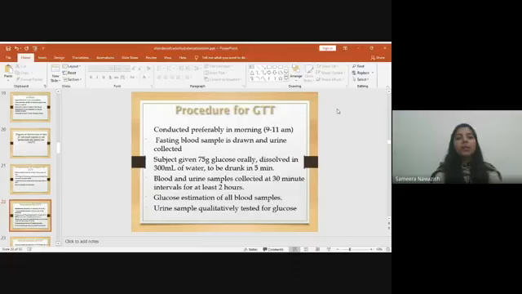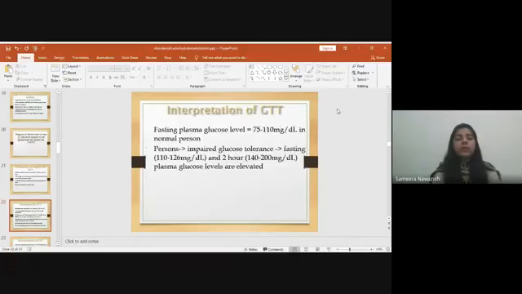So, a fasting blood sample is drawn and urine is collected. The subject is given 75 gram of glucose orally, dissolved in 300 ml of water, to be drunk in 5 minutes. Blood and urine samples are collected at 30 minute intervals for at least 2 hours. Glucose is estimated in all blood samples, and the urine samples are also tested qualitatively for glucose.